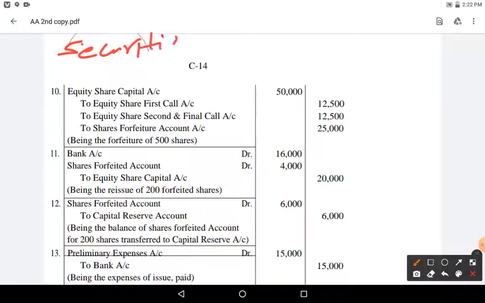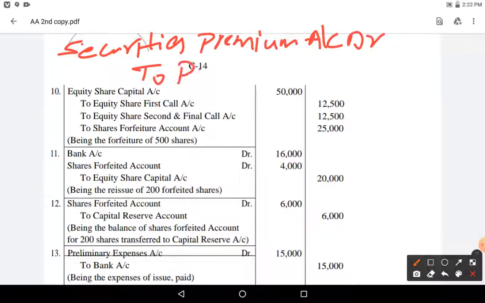Securities premium account debit to preliminary expenses account 15,000.